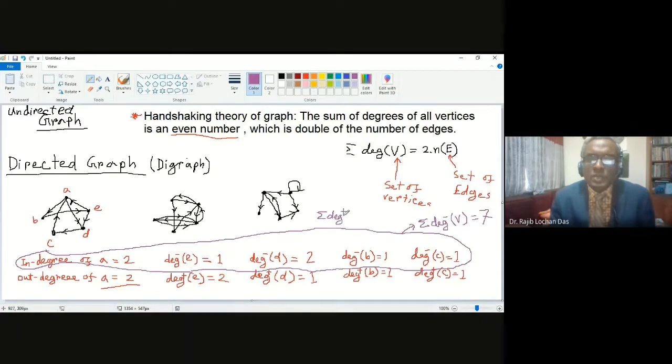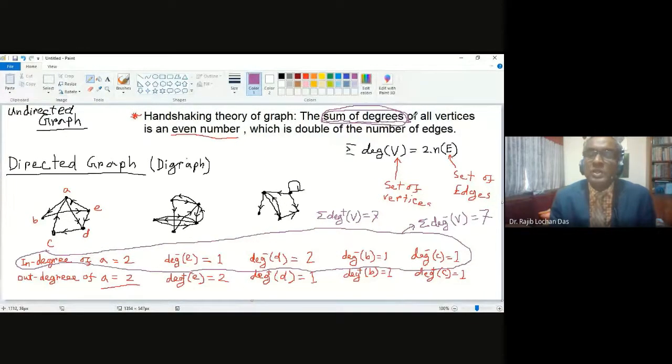If you think about degrees, not in or out, just degrees, in that case the total will be 7 plus 7, 14. So when we say sum of degrees, actually it is 7 plus 7, 14. In this case, there are two types included: one is in degree, one is out degree.